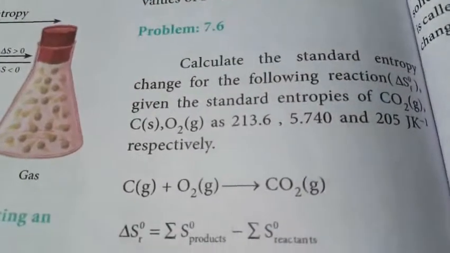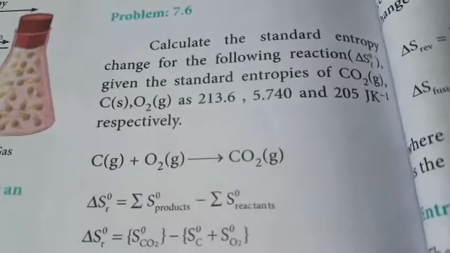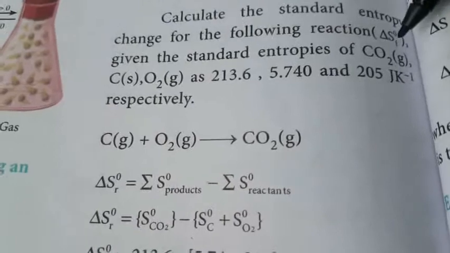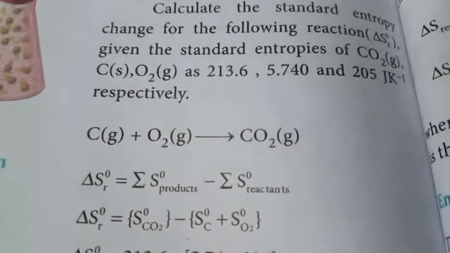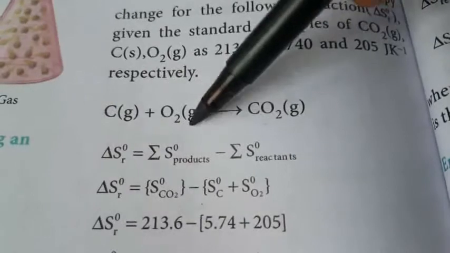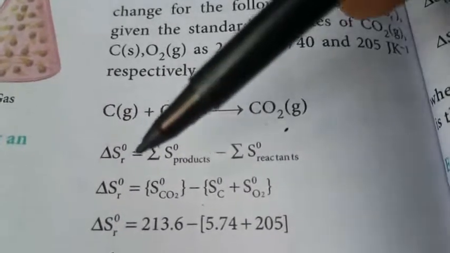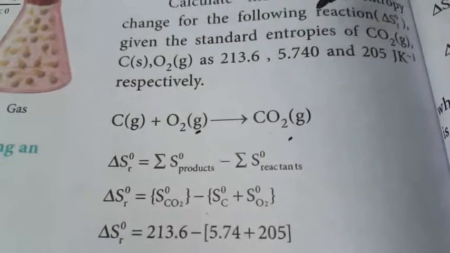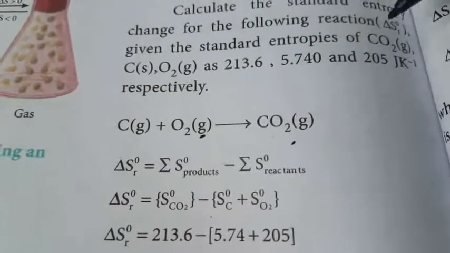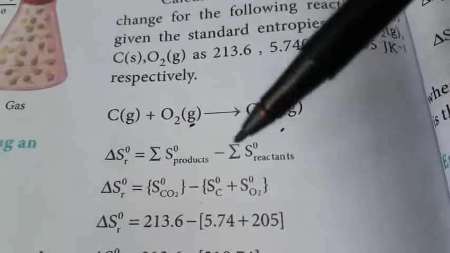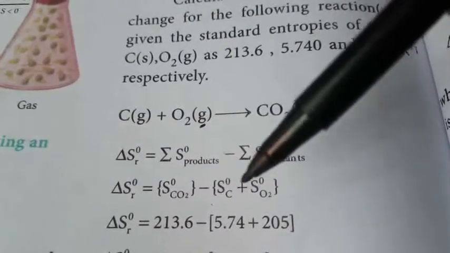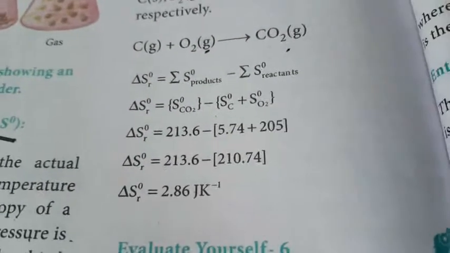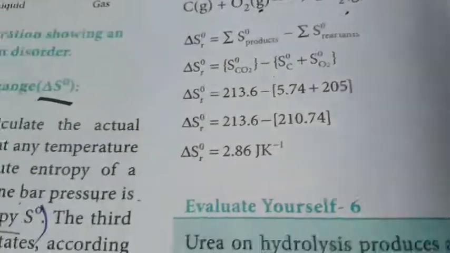Say, for example, you are calculating the standard entropy change of this reaction, given the standard entropies. They have already given some values, such as delta S of CO2. So these are the values given. This is the equation: carbon burns with oxygen to give carbon dioxide. So we have to calculate this delta S value. What is the product? The product is CO2, and its value is given. So that is CO2 minus the reactants, carbon plus oxygen. You substitute all those values and you can find the entropy of formation. Okay, so this is another one.